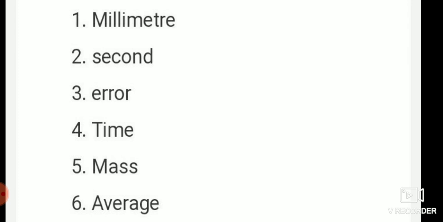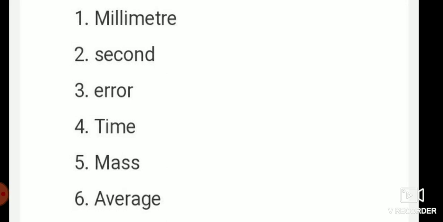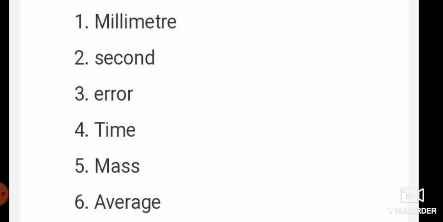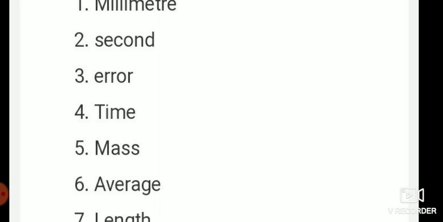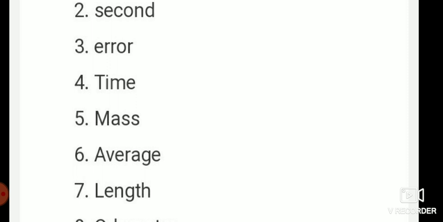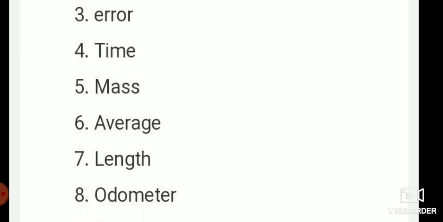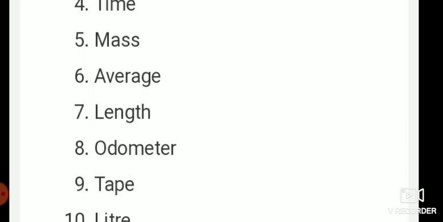Then, cross view of reading a measurement leads to error. Then dash is the one that a clock reads: time. Next, dash is the amount of substance present in an object: mass.